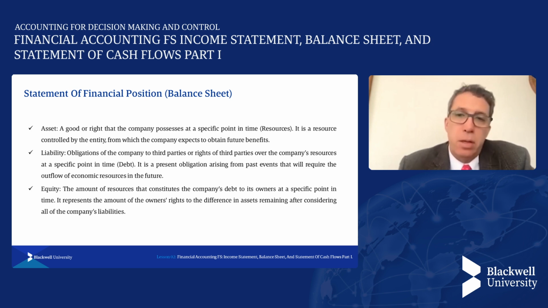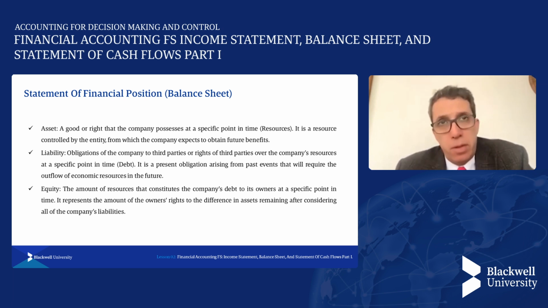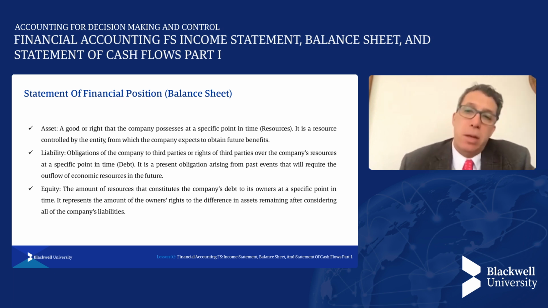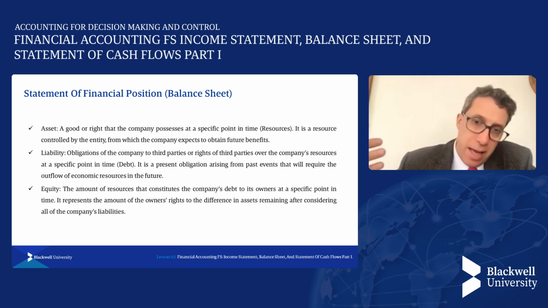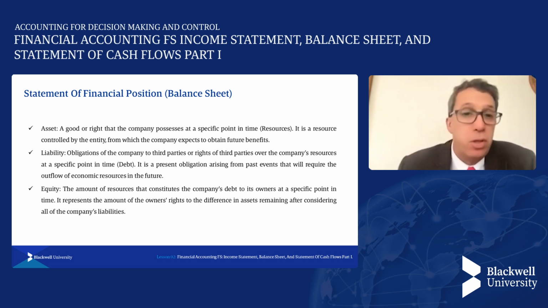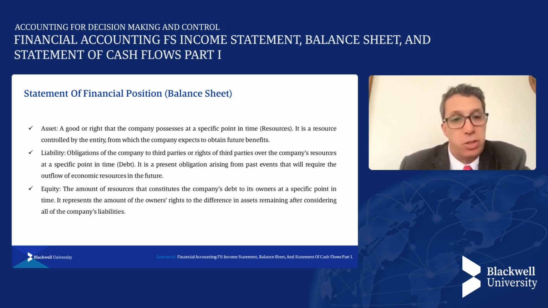So, to better understand and define each of these items, let's start with assets. An asset is a good or a right that the company possesses at a given point in time. They are resources. Therefore, this good or right is controlled by an entity from which the company, of course, intends to generate benefits in the future. So, everything that a company owns or has the right to at a given moment in time should be considered an asset, and that asset should somehow be defined by the ability to generate cash flows, profits, or generally future benefits for that company or organization.